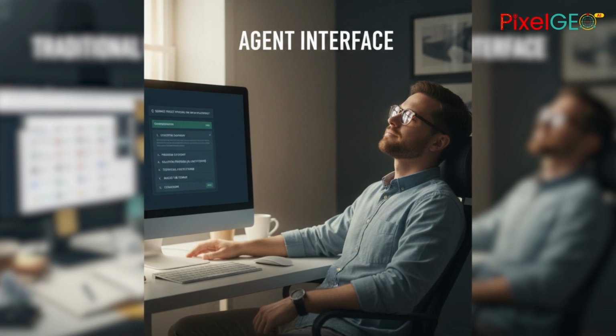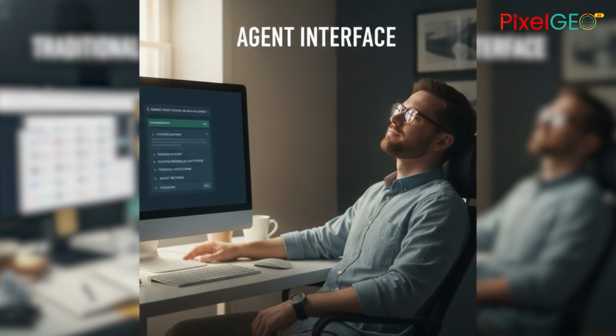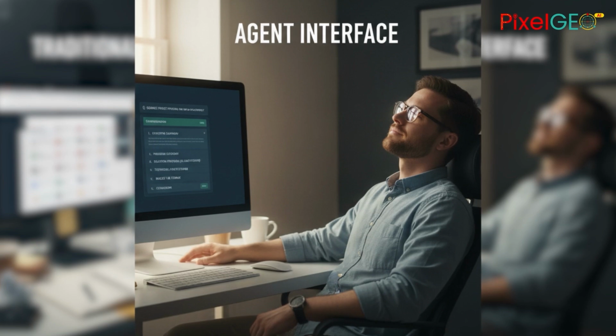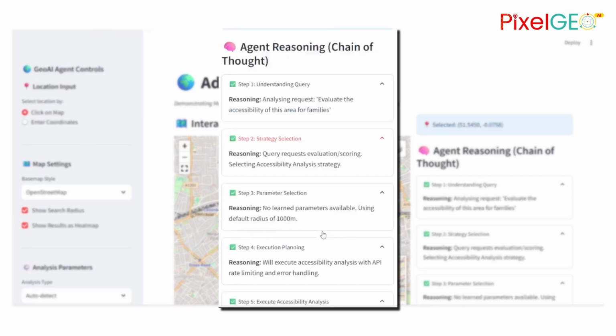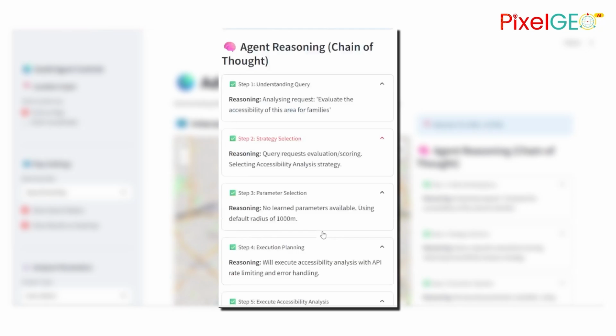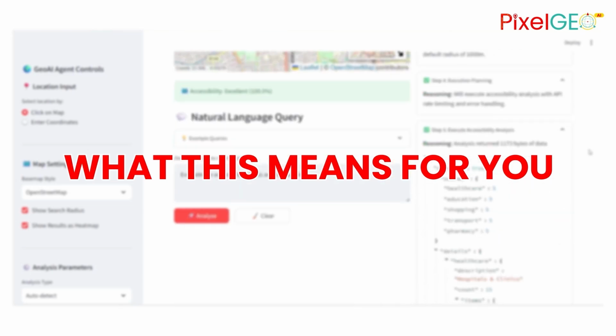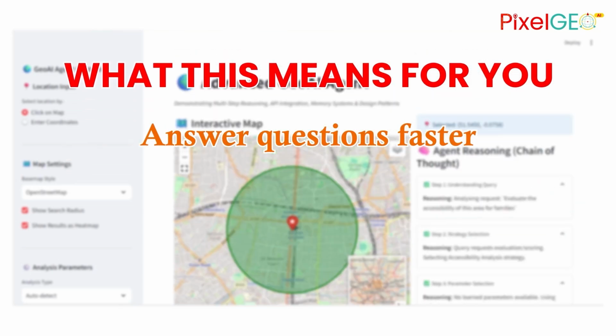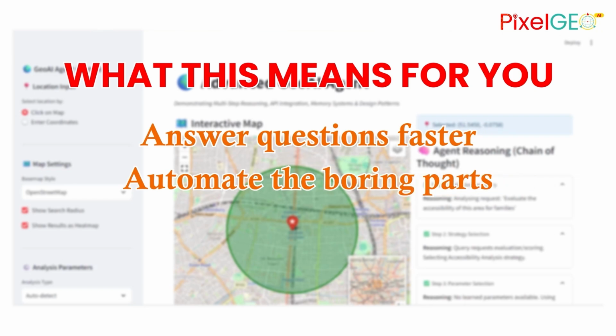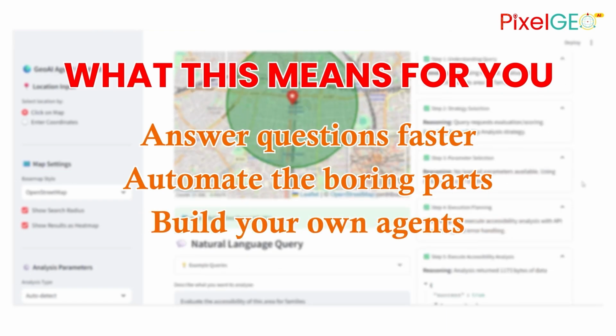And more importantly, it reasoned through the problem. It didn't just follow a script, it understood what I was asking and figured out how to answer it. That reasoning process, that's what makes this an agent, not just automation. So what does this mean for you if you're a GIS professional, a planner, a consultant, or anyone who works with location data? It means you can answer client questions in minutes instead of hours. It means the tedious data gathering can be automated so you focus on interpretation and decisions. And it means you can build agents like this yourself. The code isn't magic, it's learnable.